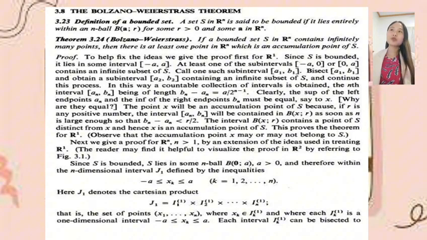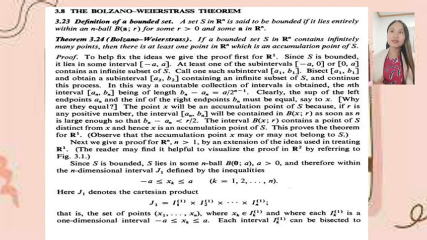In this way a countable collection of intervals is obtained, the nth interval [an, bn] being of length bn minus an equal to A over 2 to the power of n minus 1. Clearly, the sup of the left endpoints an and the inf of the right endpoints bn must be equal, say, to x. Why are they equal?